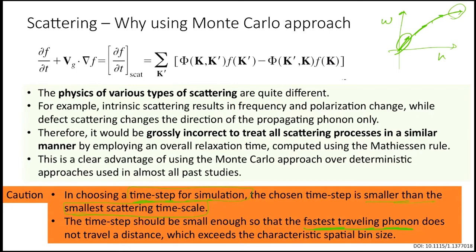We have to make sure the time step is small enough that the fastest traveling phonon doesn't travel a distance which exceeds the characteristic spatial bin size. Whatever bin size we have chosen, it shouldn't exceed that. Otherwise it would hop completely over, going very fast. So we have to worry about the spatial bin sizes as well.